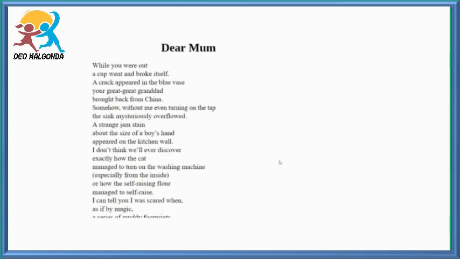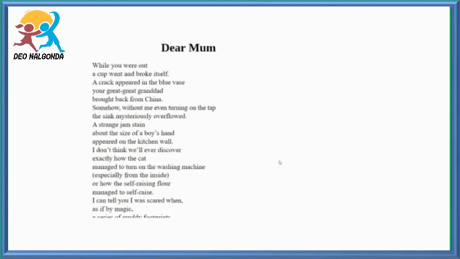In this stanza, the boy says, Mother, initially the tap was off and I did not turn it on also, but I still don't know how it started to overflow from the sink. Mother, and also a strange thing happened. That is, a strange jam stain about the size of a boy's hand appeared on the kitchen wall.